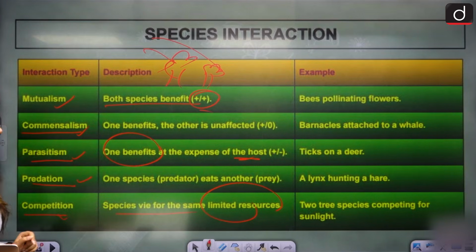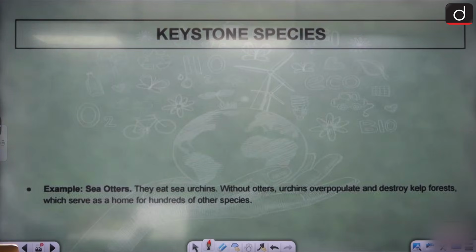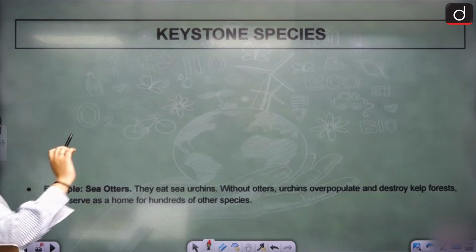Yes, simple? All right. Moving on from species interaction, the other thing here is different kinds of species. We'll talk about different kinds of species. We have keystone species, we have flagship species, we have umbrella species. These three kinds of species are very important. Number one is keystone species.